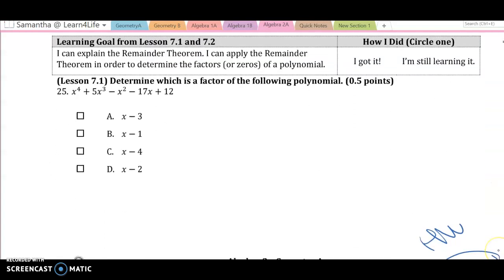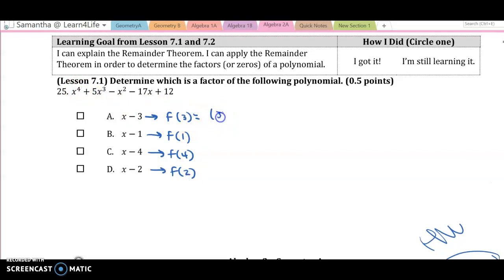All right, these determine which is a factor of the following polynomial. So to determine if this is a factor, I'm going to find f of 3. To determine if this is a factor, I'm going to find f of 1, right? Always the opposite sign. To determine if this is a factor, I'm going to find f of 4. To determine if this is a factor, I'm going to find f of 2. So I'm going to plug 3 into this equation.